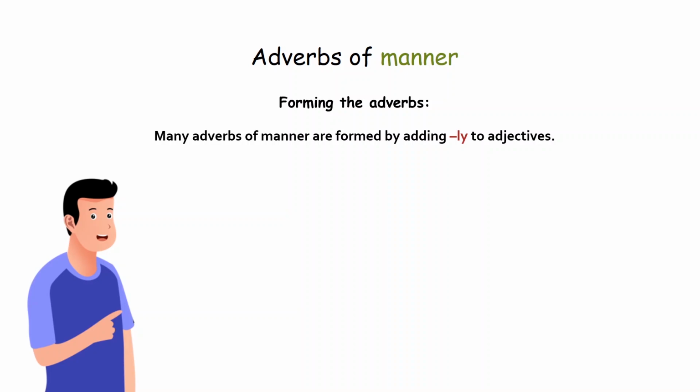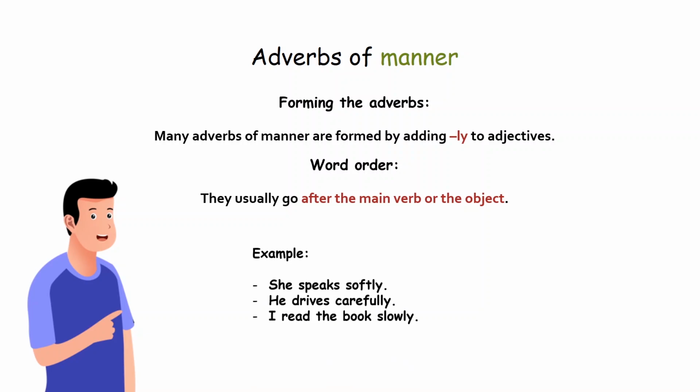But there are some adverbs like fast and well. They don't follow this rule. Adverbs of manner usually go after the main verb or the object because they are explaining how we do something. Look at these examples. She speaks softly. He drives carefully. I read the book slowly. In all these examples, we are using adverbs to explain how something happens.